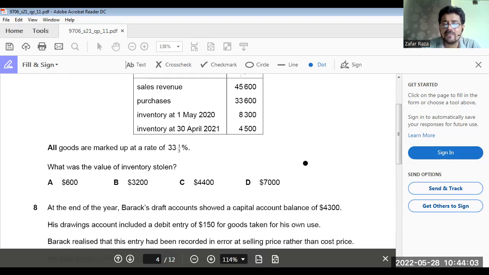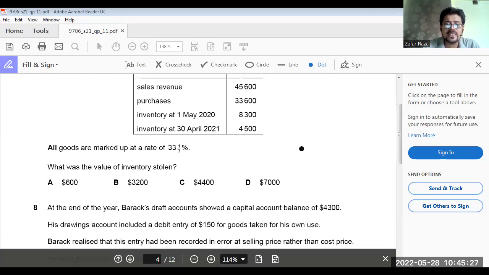45,600 multiplied by 100 divided by 100. 45,600 multiplied by 100 divided by 166.666666. The answer would be 23,000. Okay, 45,600 multiplied by 100 divided by 133.333333. The answer is 34,200 is your cost of sales.